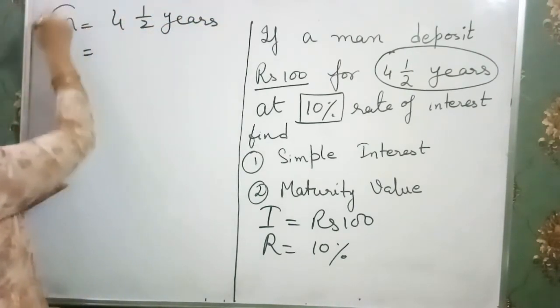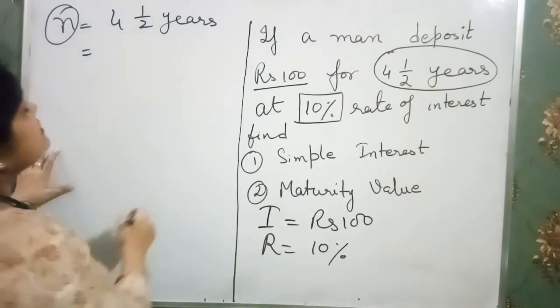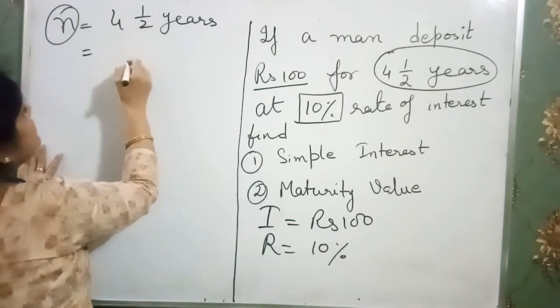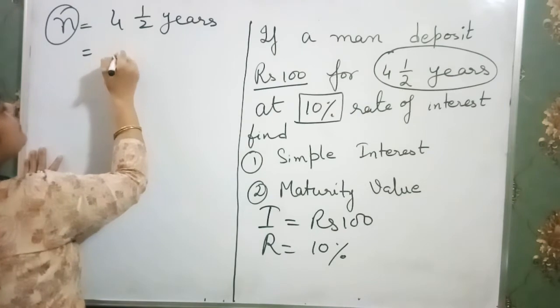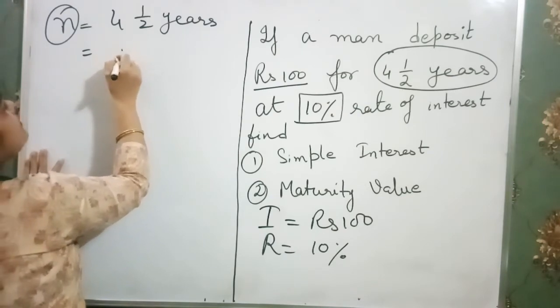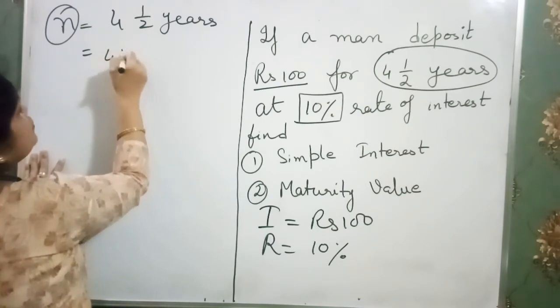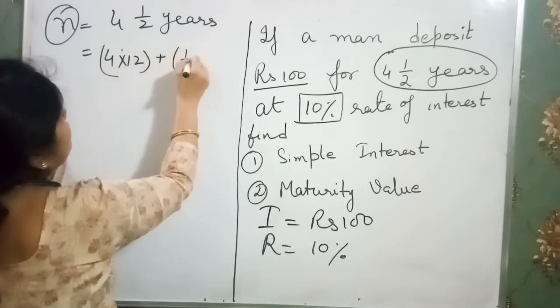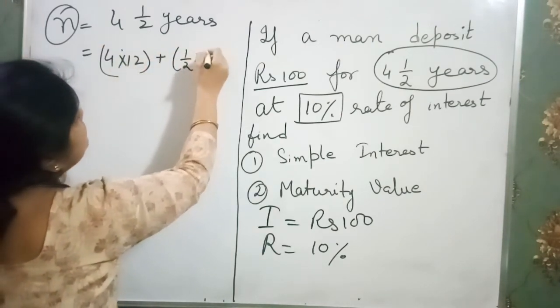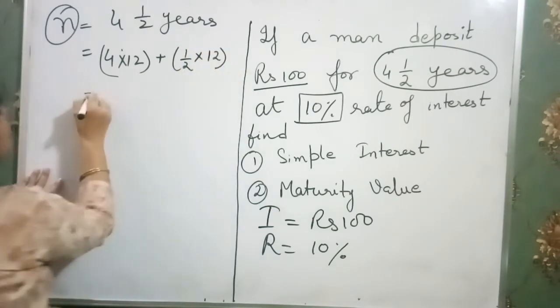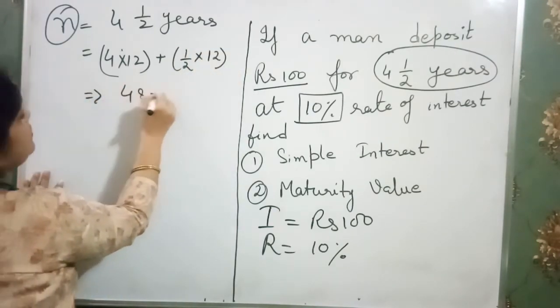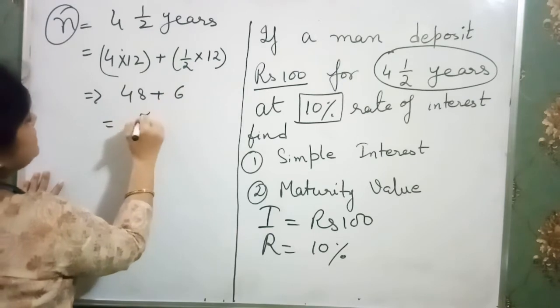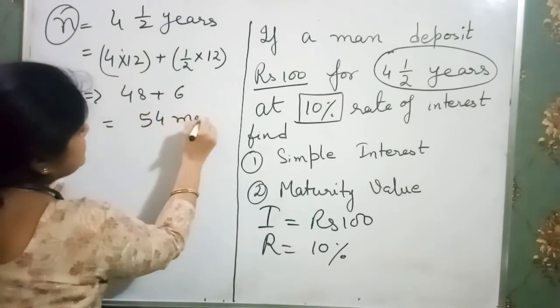So this N should be taken in months. Convert it into months. We have 4 into 12 because it is in years, plus half into 12. So we have 48 plus 6, that means 54 months.